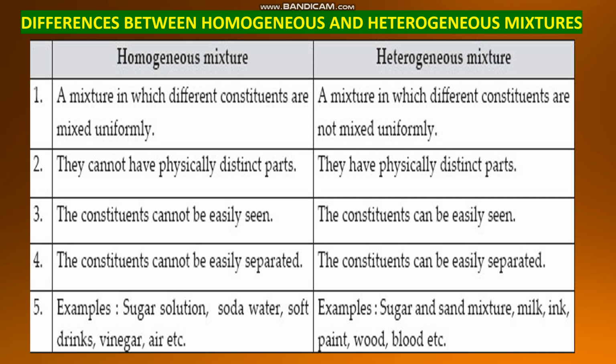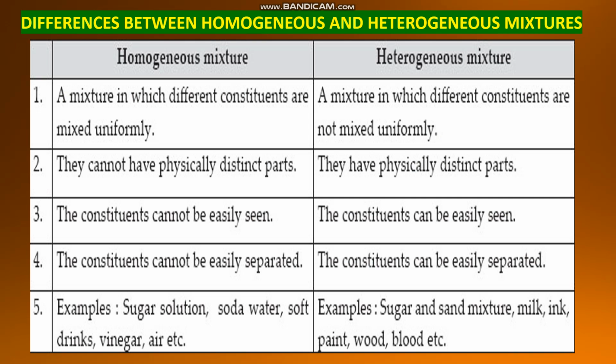In homogeneous mixture, the constituents cannot be easily seen. But in heterogeneous mixture, we can see the constituents. Another difference, the constituents cannot be easily separated in the case of homogeneous mixture. But in heterogeneous mixture, the constituents can be easily separated.